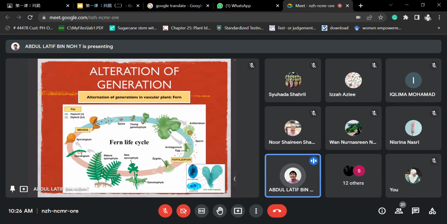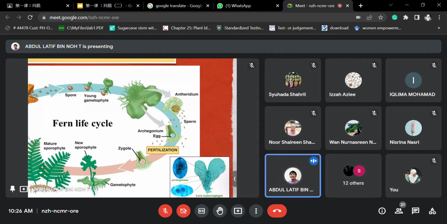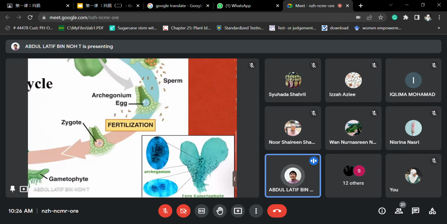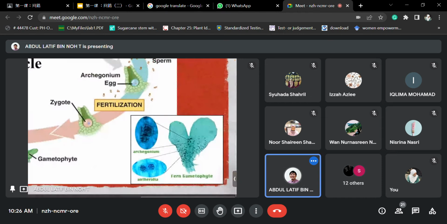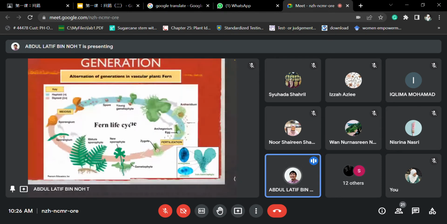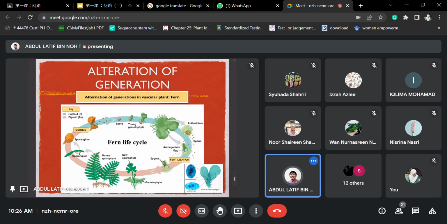You can see from here, kalau gambar kat bawah tu, this particular figure. So archegonium dekat atas, antheridium dekat bawahnya. So they can directly move from one part to another part, straightforward kat situ. So this is where the fertilization process directly will happen. They will form the zygote. Since both of them are in the haploid punya form, when they undergo fertilization process, they will become diploid back. So dekat sini lah dia akan jadi diploid. Alright, so dekat sini they will remain.